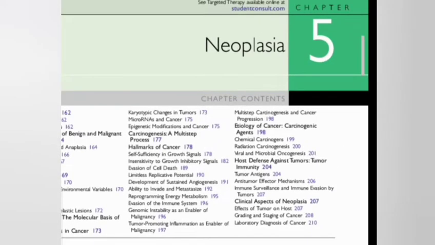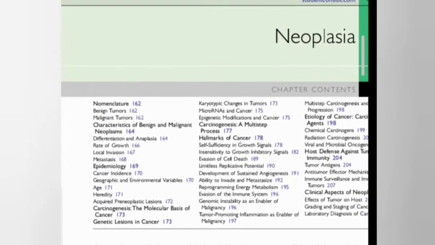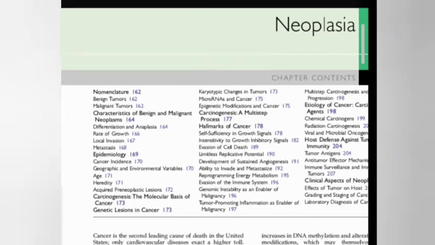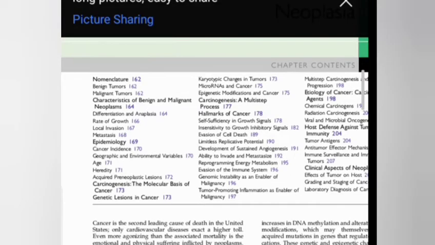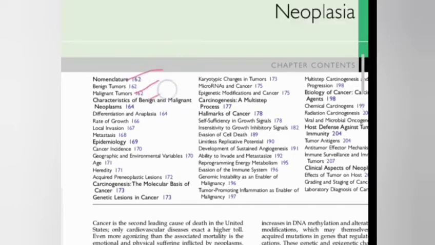Hello dear दोस्तों, we will discuss neoplasia from Robbins. What are the things we should discuss? That is nomenclature, benign tumor, malignant tumor. What is the characteristic difference between benign and malignant? What is the differentiation and anaplasia, rate of growth, local invasion, metastasis, epidemiology of cancer, cancer incidence, geographical and